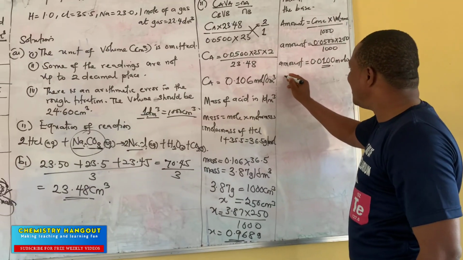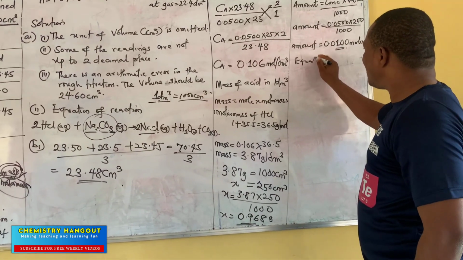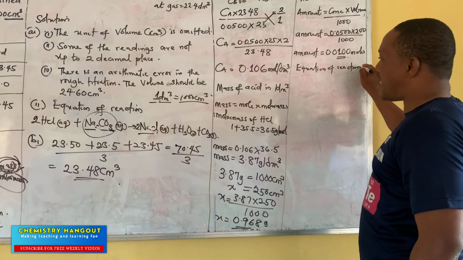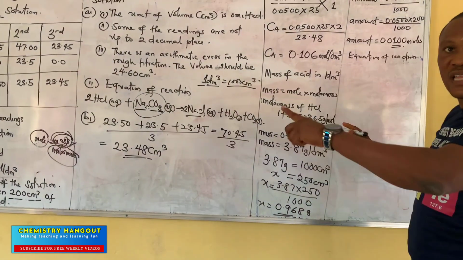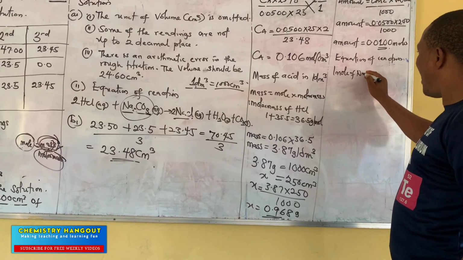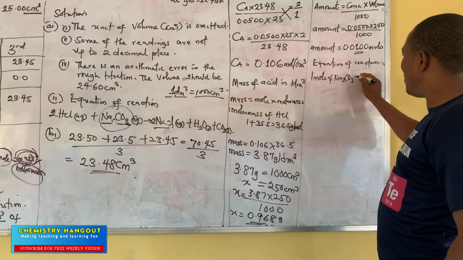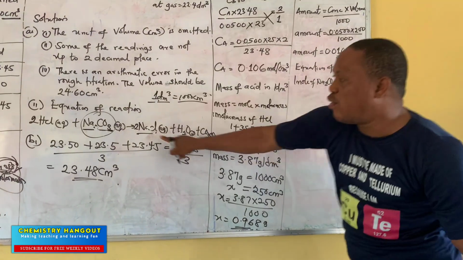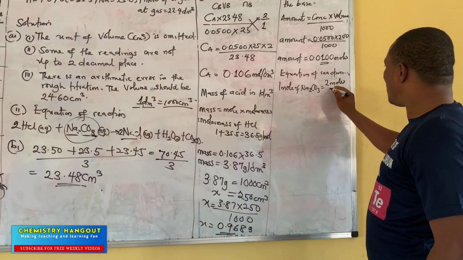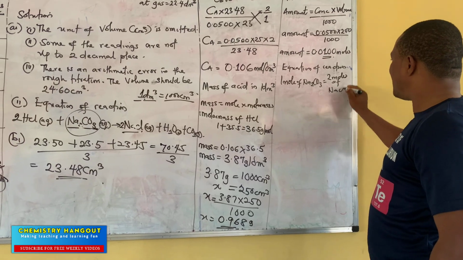In the equation of reaction, 1 mole of Na2CO3 gave us 2 moles of NaCl.